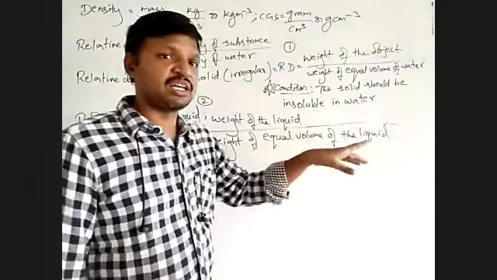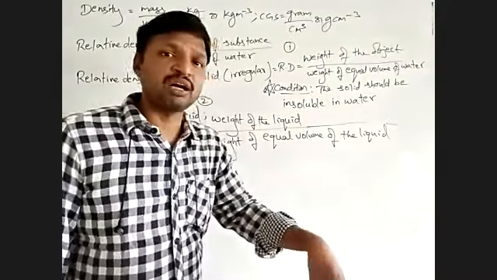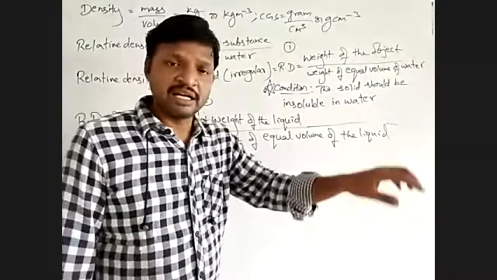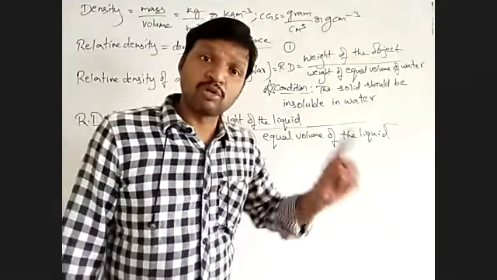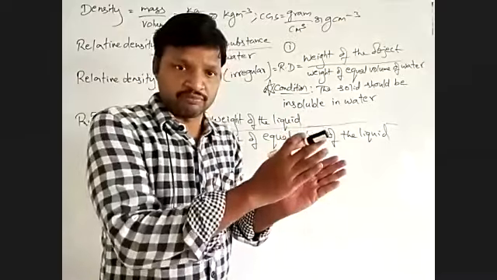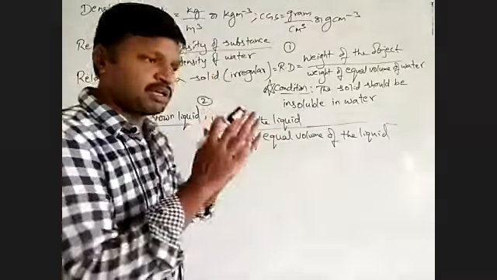Then take the weight of an equal volume of water: pour water into the bottle and take the weight. Then subtract the empty weight of the bottle from the total weight, that means bottle plus water. See, the empty weight of the bottle.